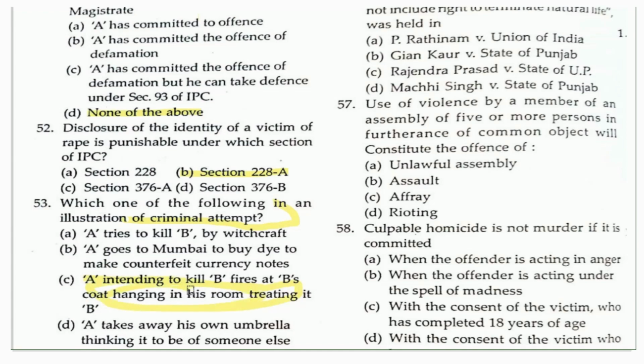Because he was thinking that it is B there, this is the case of a criminal attempt.